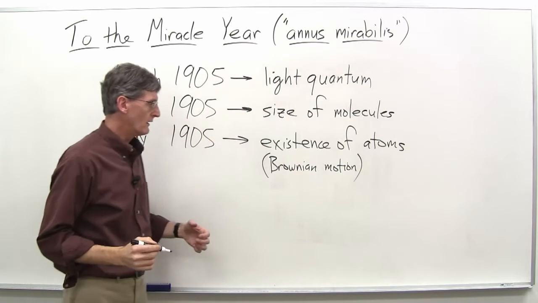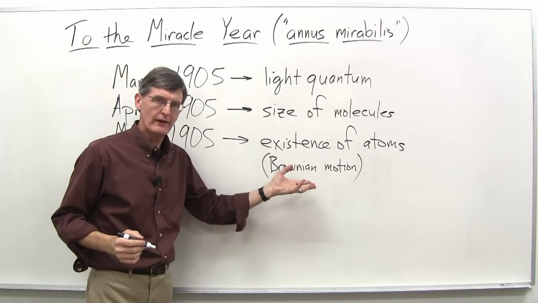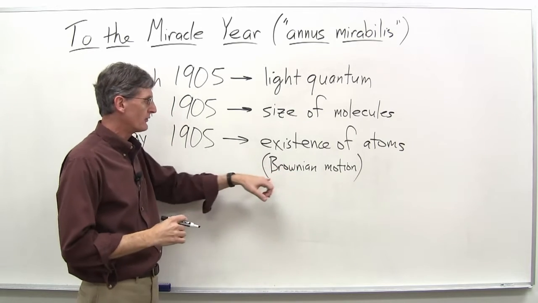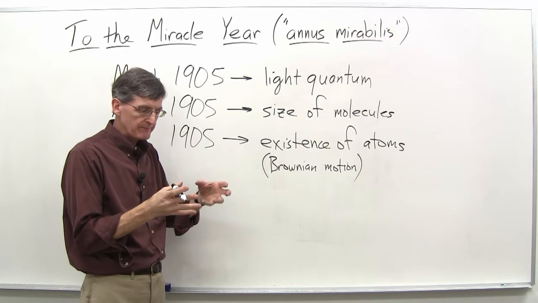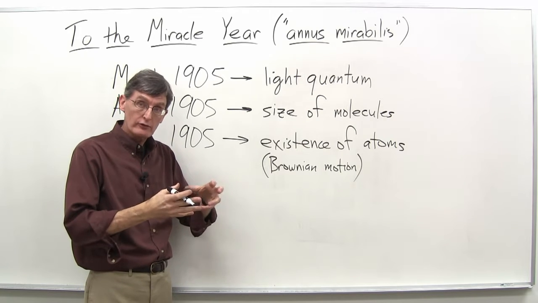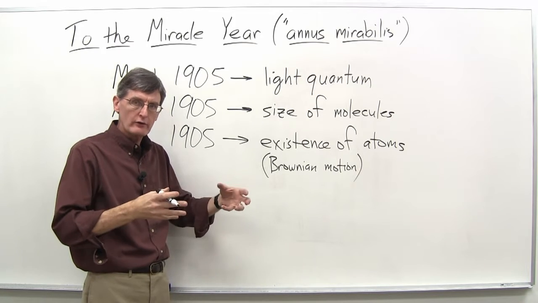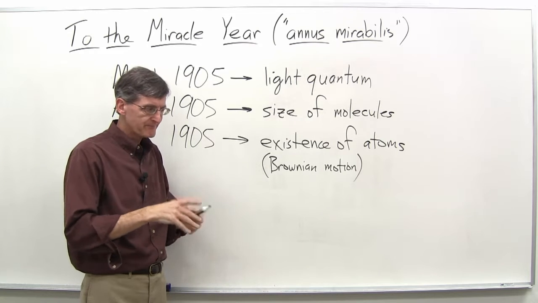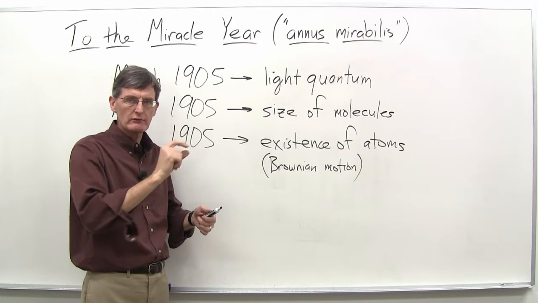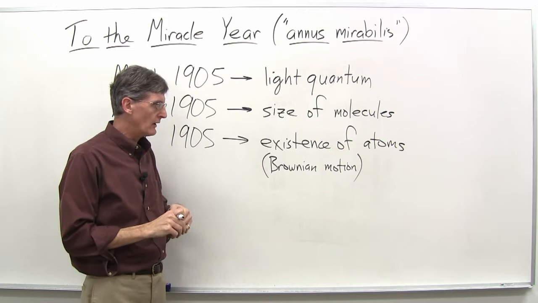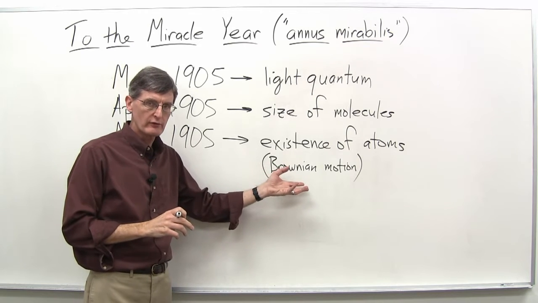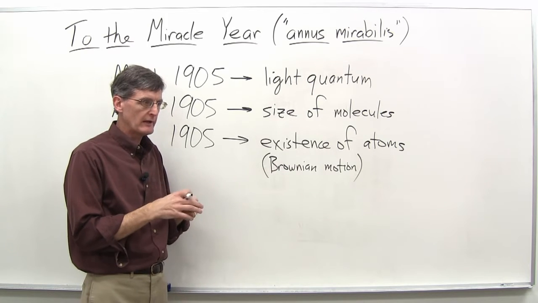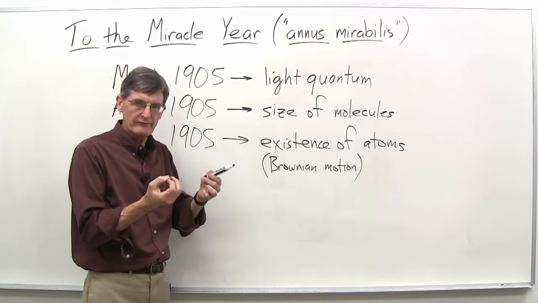Brownian motion goes back to a guy named Brown, actually, in the 1820s, 1830s. And what the observation was that if you take maybe dust particles or pollen particles in water and you look at them under a microscope, the particles sort of jiggle around. They zigzag. And the question is, early observers who saw that thought that the particles might actually have some sort of vital force in them.